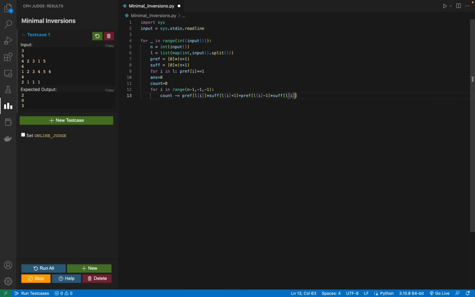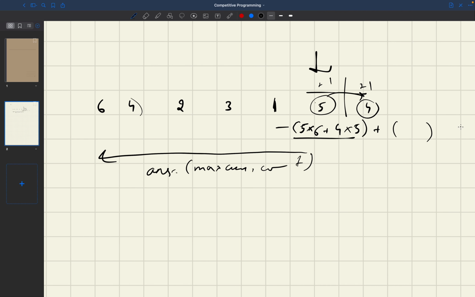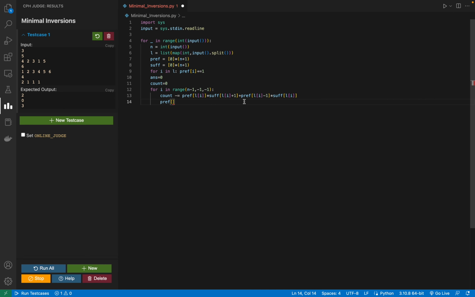Okay, next I'm going to decrease, because when I traverse from this to this index, I have to remove this 5 from the prefix and add it to my suffix, right? So I'm going to say prefix of L[i] minus equal to 1 and suffix of L[i] plus equals to 1, and I'm going to copy this statement again. Just the difference will be that I have to add this thing now. So I have made the changes.